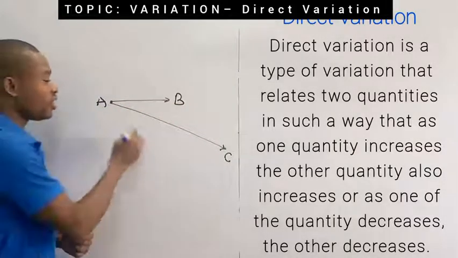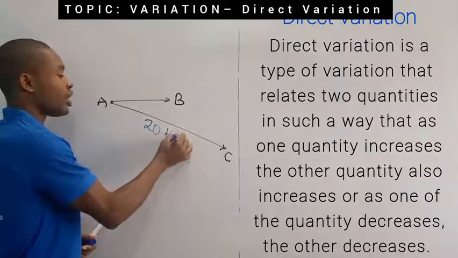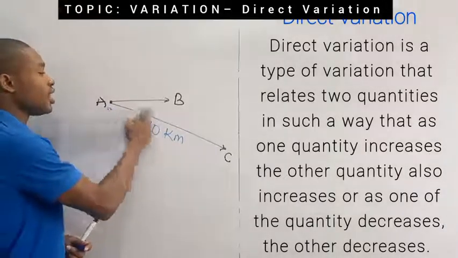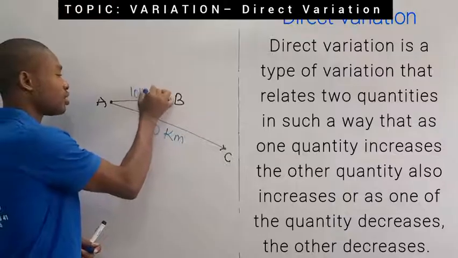AB. For instance, if AC is 20 kilometers, let's assume as distance, and let's say that AB is 10 kilometers.